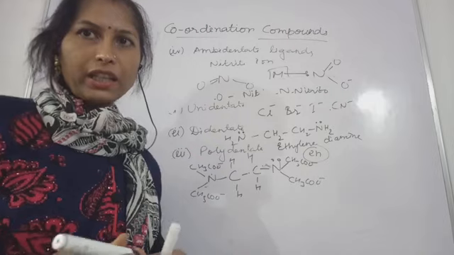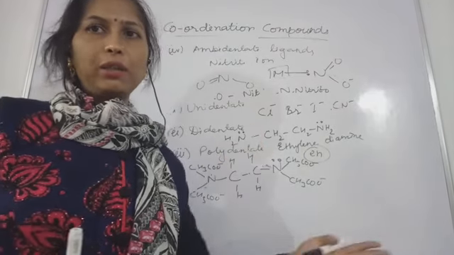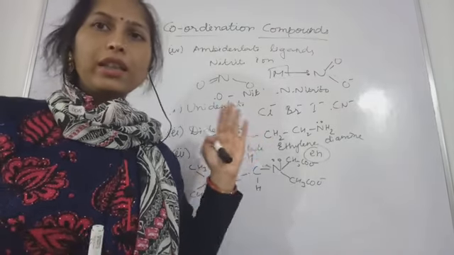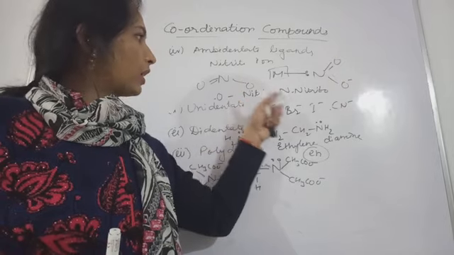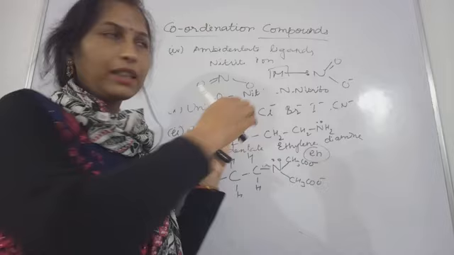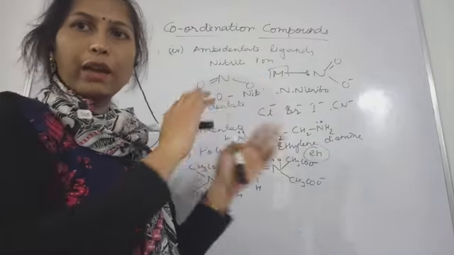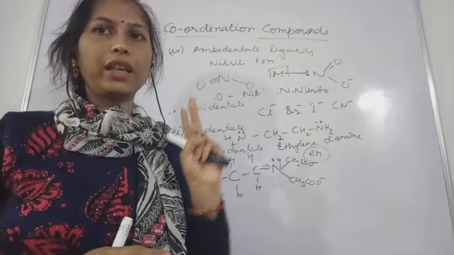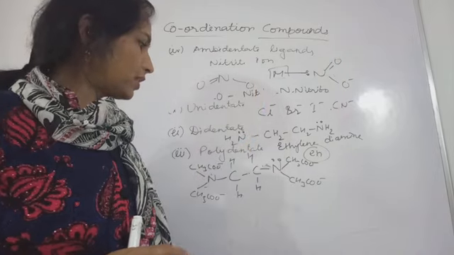If they are providing their electrons to the central metal atom or ion, then this kind of ligands will be known as the ambidentate ligands, means either this or this. Okay, they are having two options. So two options they are having. So in this case you will see that